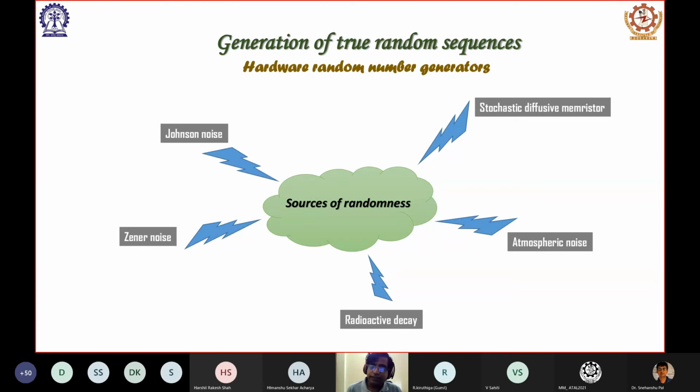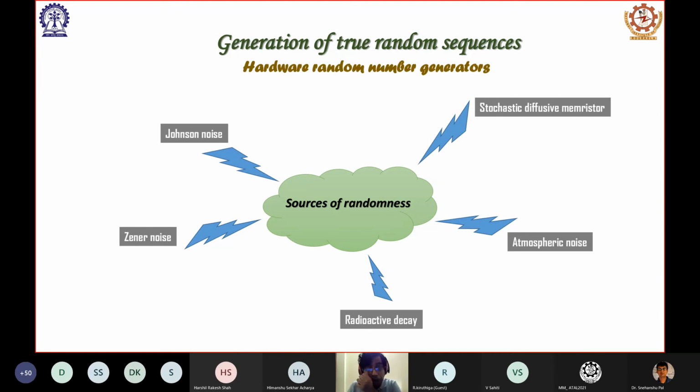Now, when that kind of a situation is there, then we have to go to the hardware random number generators. Hardware random number generator means they actually do some kind of a measurement in nature to generate the random numbers, not using some algorithm. It is a true random number, an actual random number. Now, various types of hardware random number generators are possible.